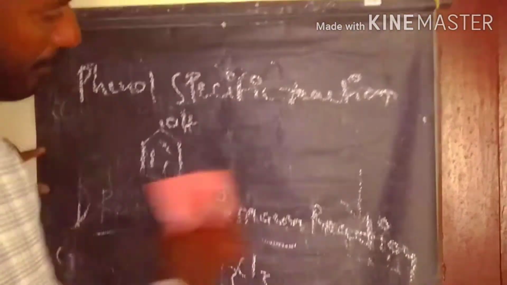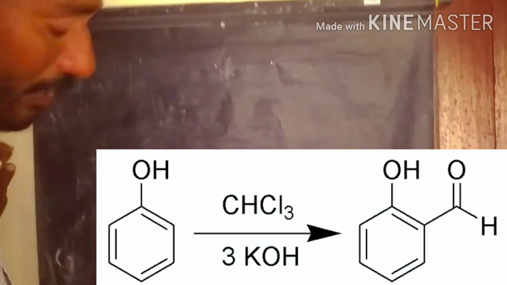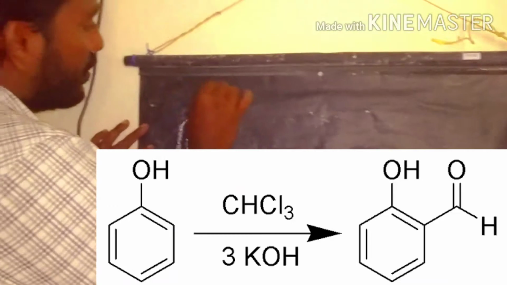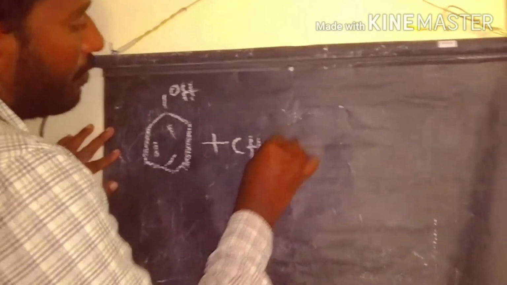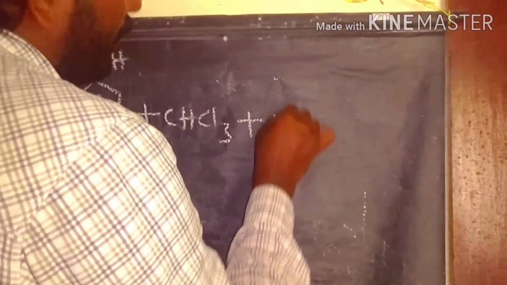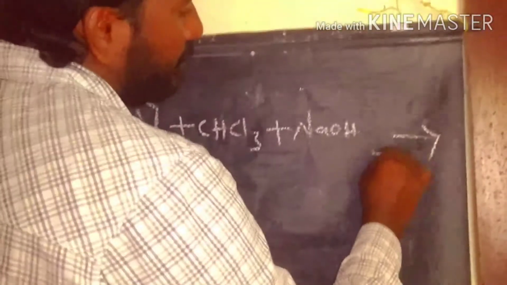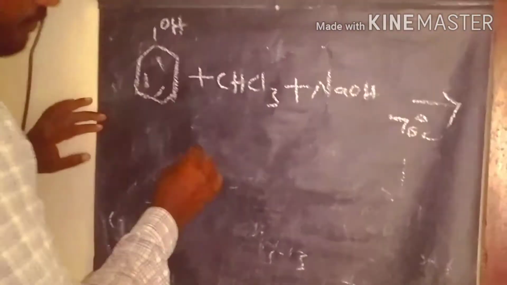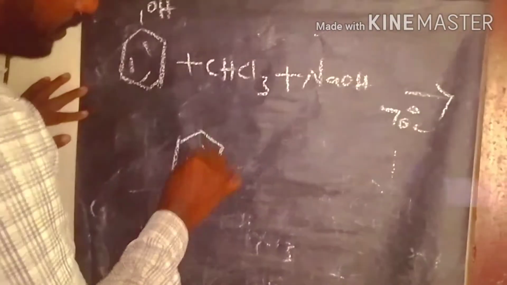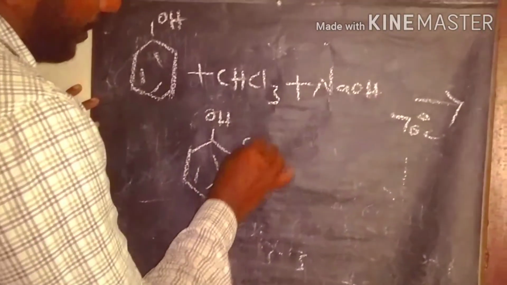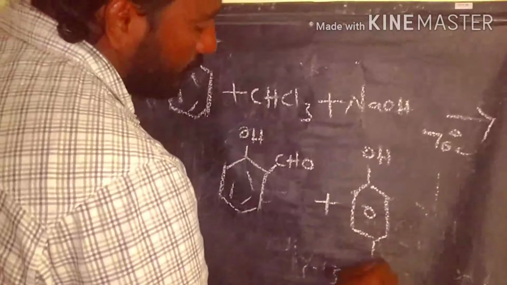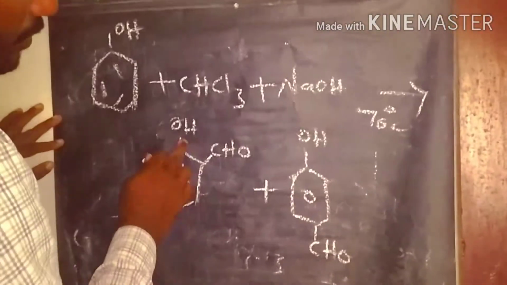Now we discussed the Reimer-Tiemann reaction in depth. This is a very simple reaction. Phenol reacts with chloroform in the presence of basic medium. This is the chloroform. Under basic medium, the reactants are heated to 70 degrees. Finally we get the products ortho-hydroxy benzaldehyde plus para-hydroxy benzaldehyde.